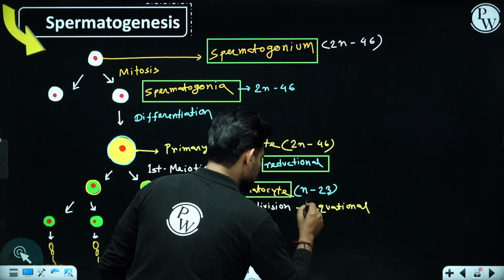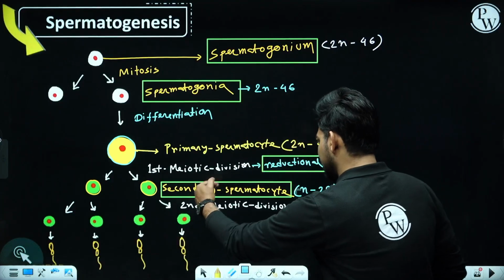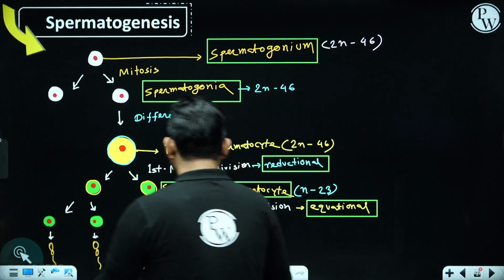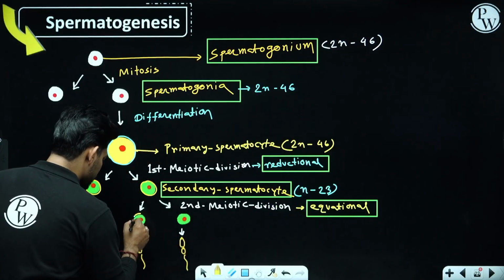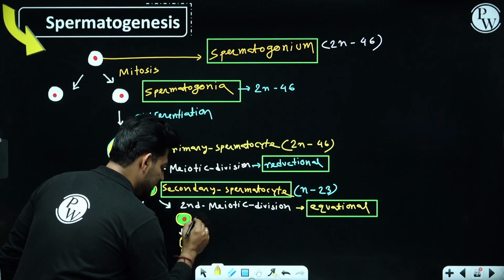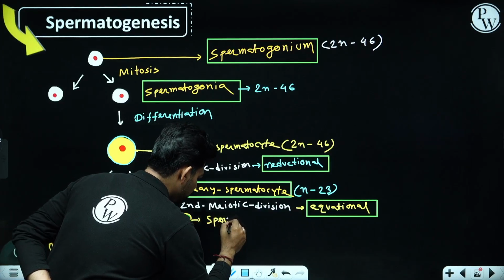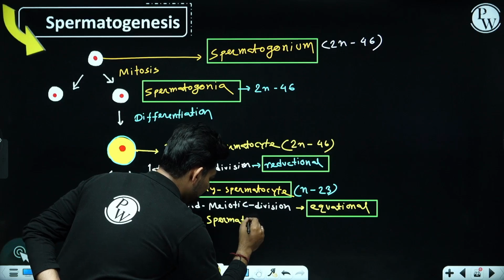That means there won't be any change in chromosomal number. So from one secondary spermatocyte, two new cells are formed and we'll be calling them spermatids.